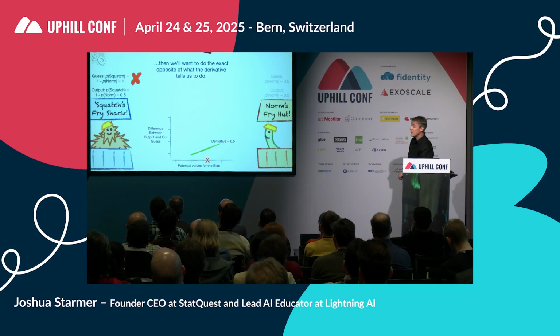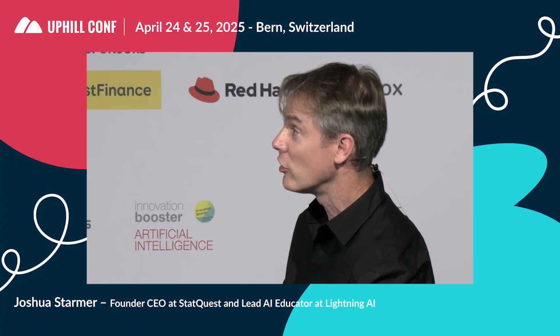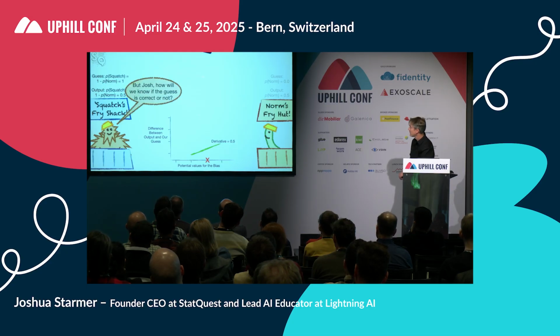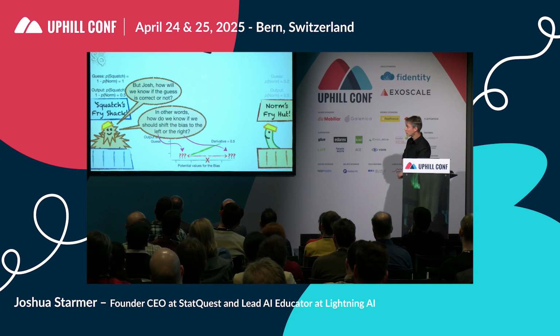Then we'll want to do the exact opposite of what the derivative tells us to do. In other words, instead of shifting the value for the bias to the left, we'll want to shift the value for the bias to the right. But Josh, how will we know if the guess is correct or not? In other words, how do we know if we should shift the bias to the left or the right?